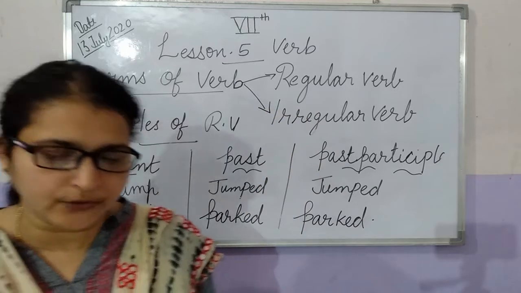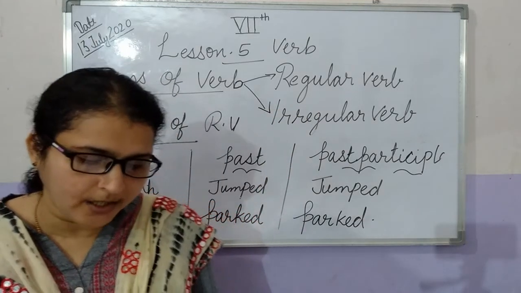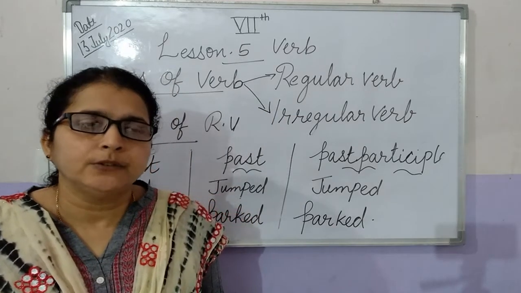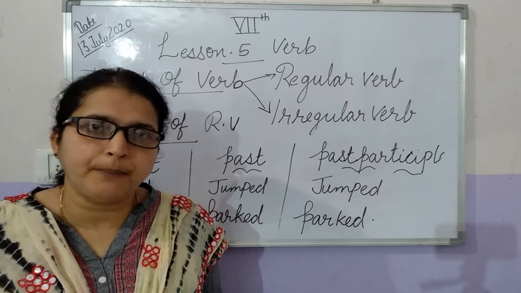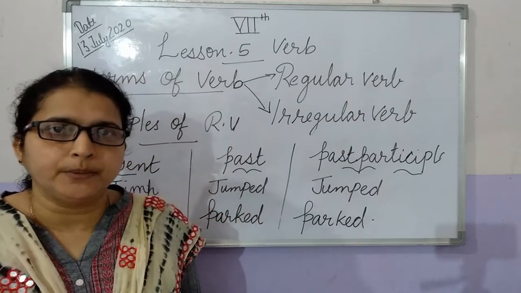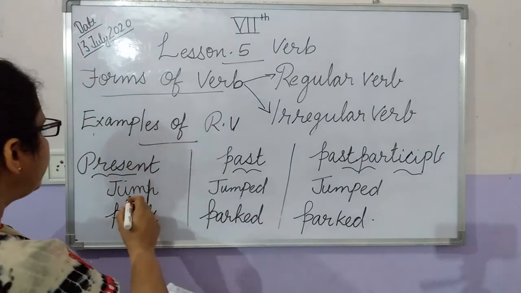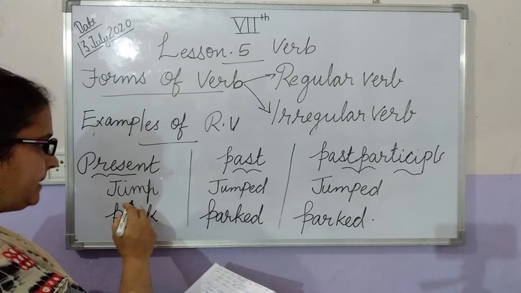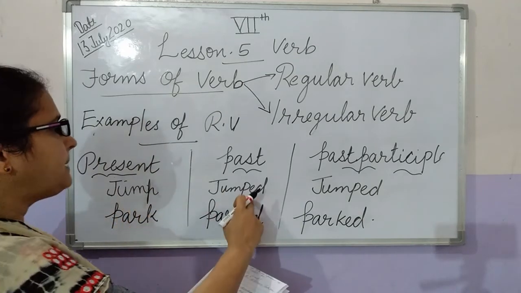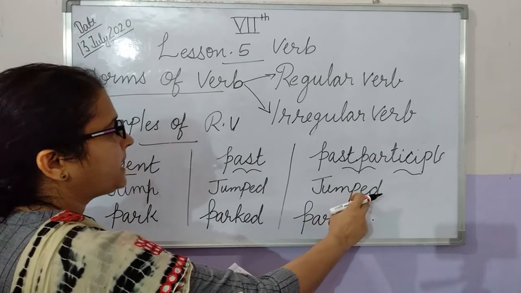What is a regular verb? The verb which is following a pattern for conversion is a regular verb. For example, we take jump. The verb jump in present becomes jumped in past and jumped in past participle.